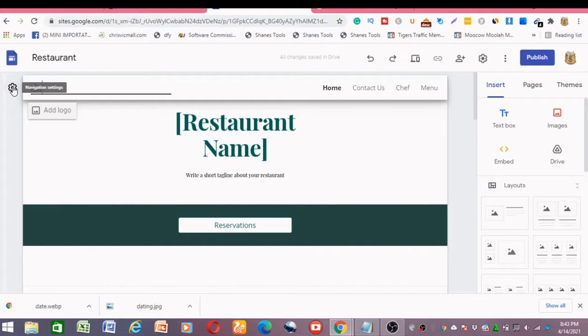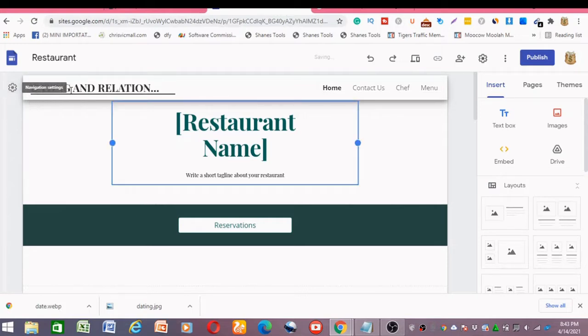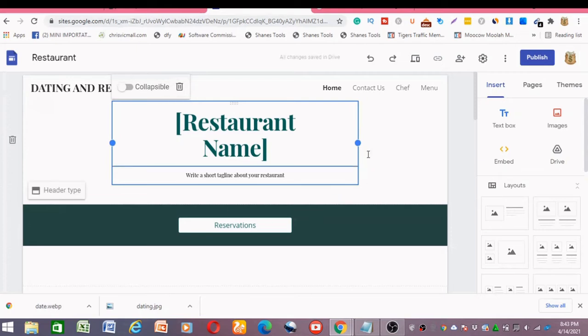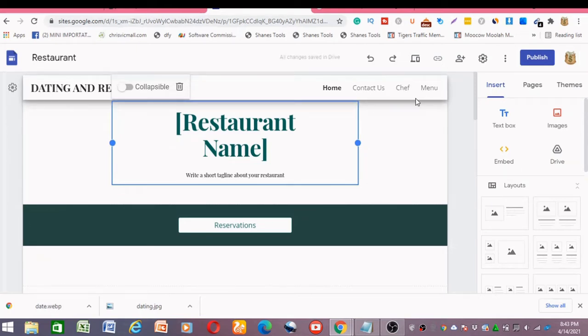Let me turn on the caps lock. Dating and relationship. So we are good to go. Dating and relationship. Then we remove all this top bar here. We want to remove all this, because we don't need all this.